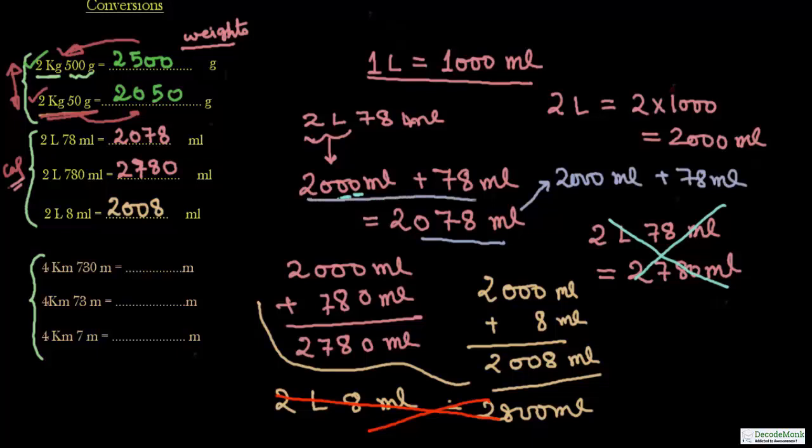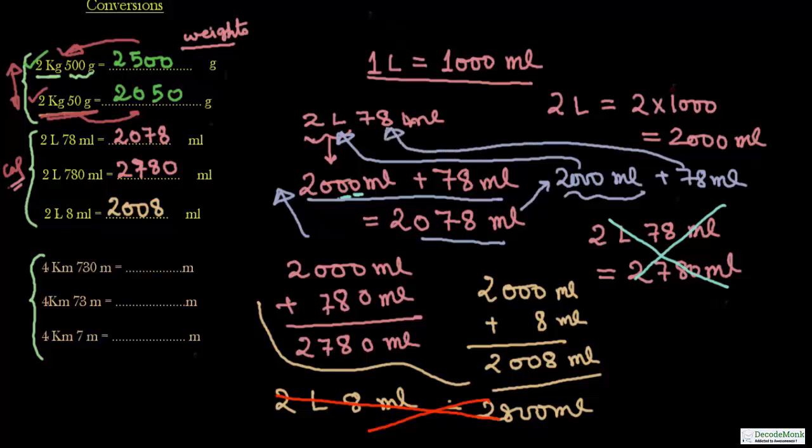You have to go the reverse way: this 2000 milliliter is equal to 2 liter, and 78 milliliter remains 78 milliliter, and therefore 2078 milliliter can be written as 2 liter 78 milliliter. Similarly, you can go for the other questions. So we have discussed capacity also.